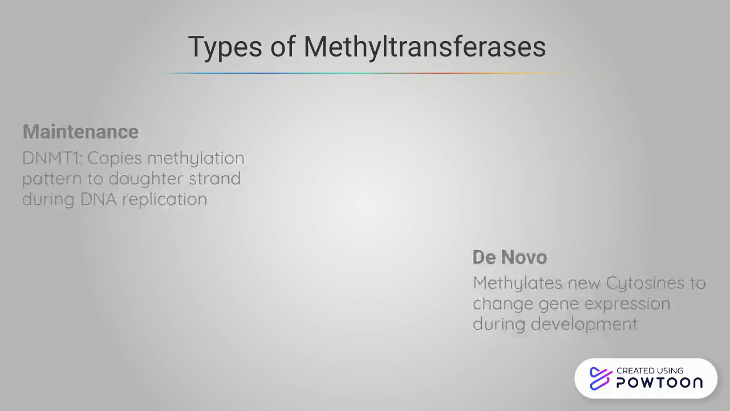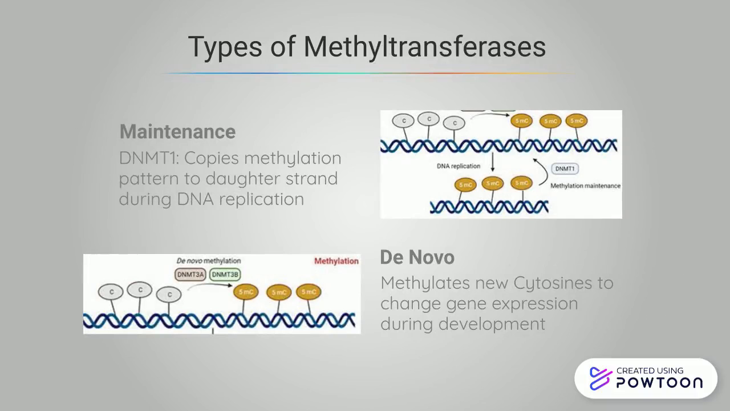There are two types of methyltransferases that are involved in methylation. Maintenance methyltransferases, such as DNMT1, are responsible for copying the methylation pattern from a mother strand to a daughter strand, so that gene expression remains identical after DNA replication.